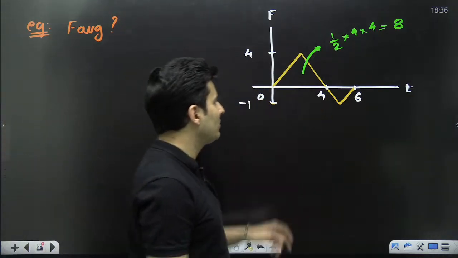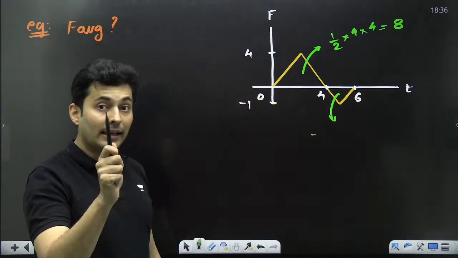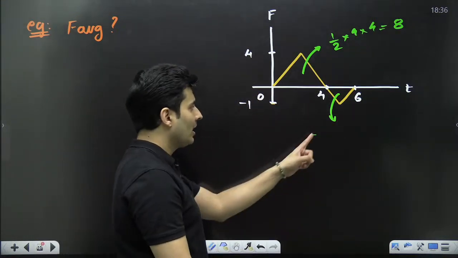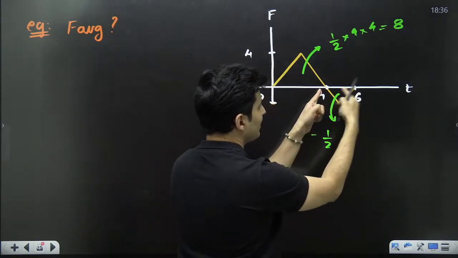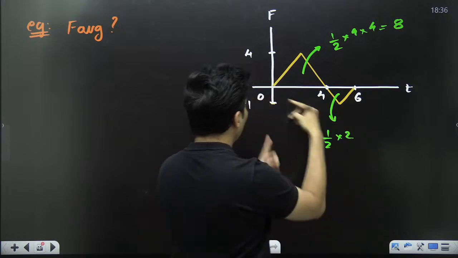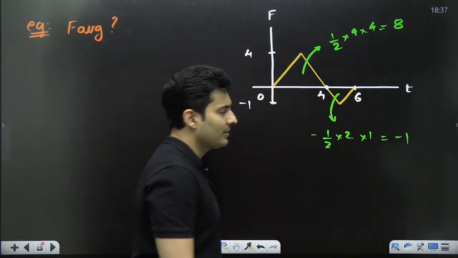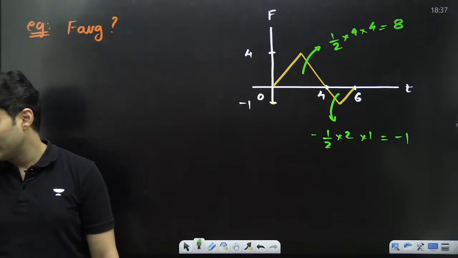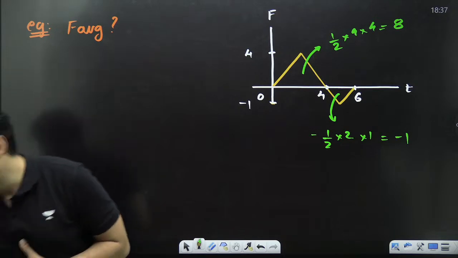Okay, what about this one? This is below, so the area must be negative. Area must be negative. Yes or no? Area is negative because it is below. Half into base. Base is 6 minus 4, so that is 2, into height, which is 1. So is it not minus 1, guys? Okay. Thank you, Tabish. Thank you so much.